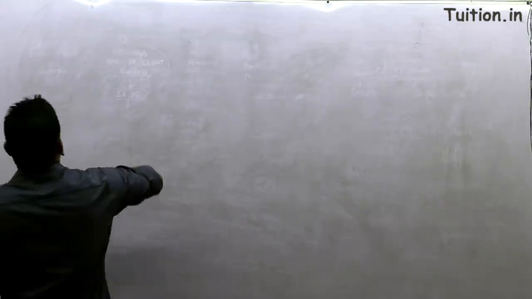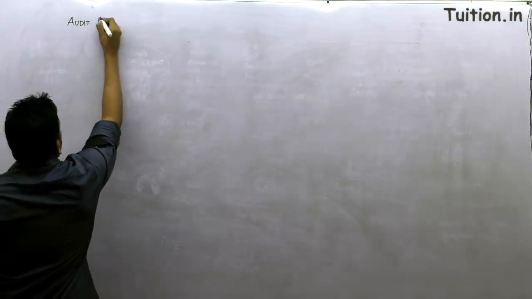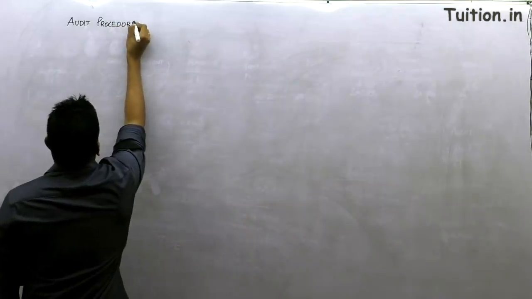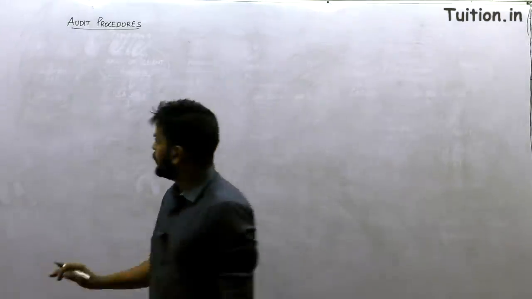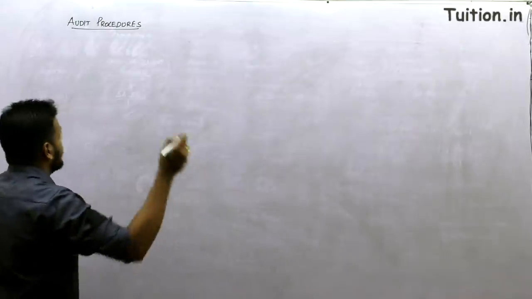Alright guys, to continue, let's talk about the audit procedures. These procedures are meant for obtaining audit evidence. What is the classification of the audit procedures? I want everybody to concentrate on this frame, it's very important.